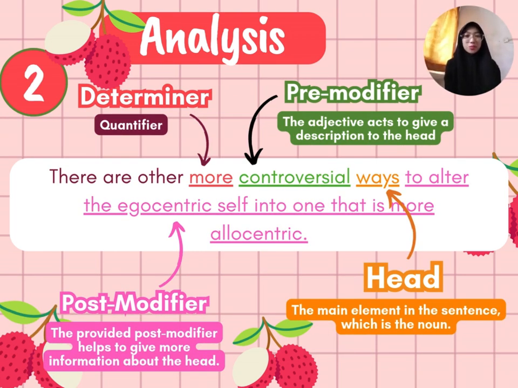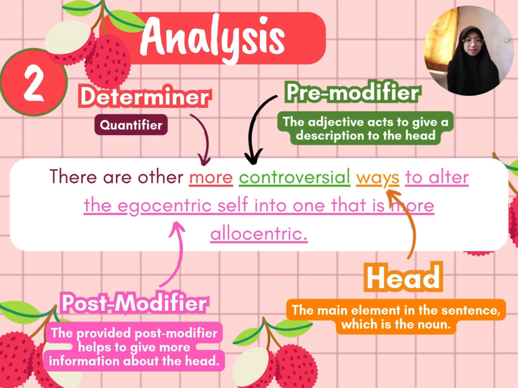Hello and Assalamualaikum. I am Sofia Maisara, with the matrix number 22301075. I will be explaining the second sentence, which is: "There are other more controversial ways to alter the egocentric self into one that is more allocentric."